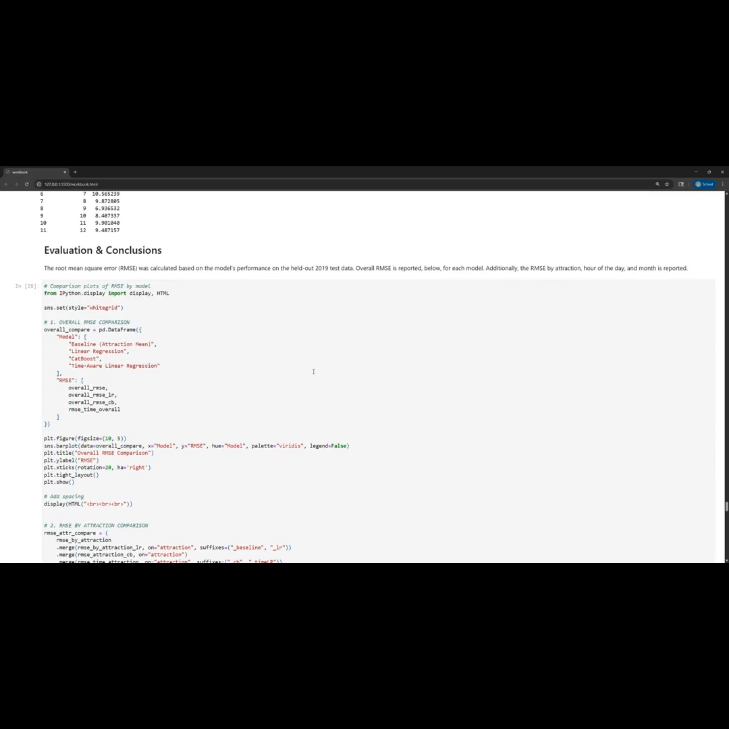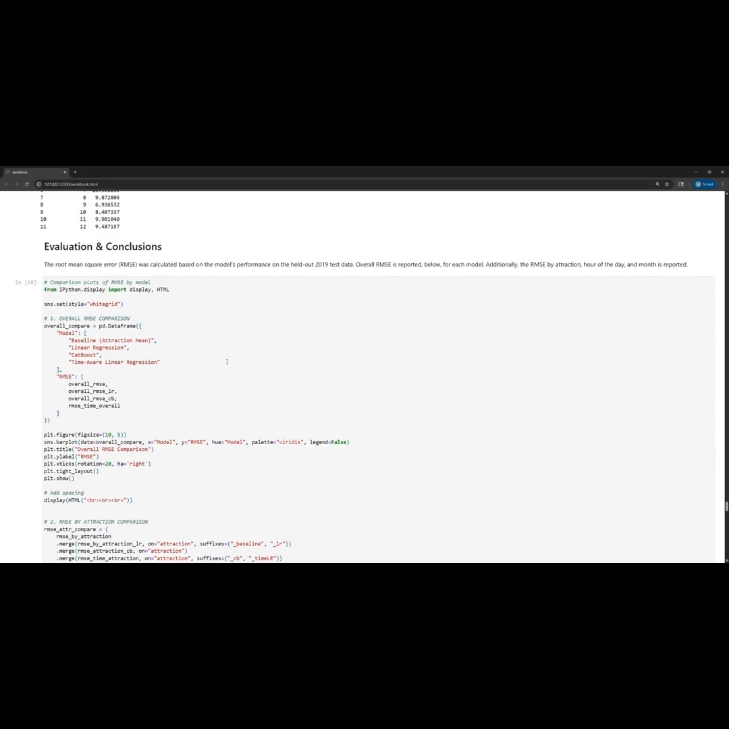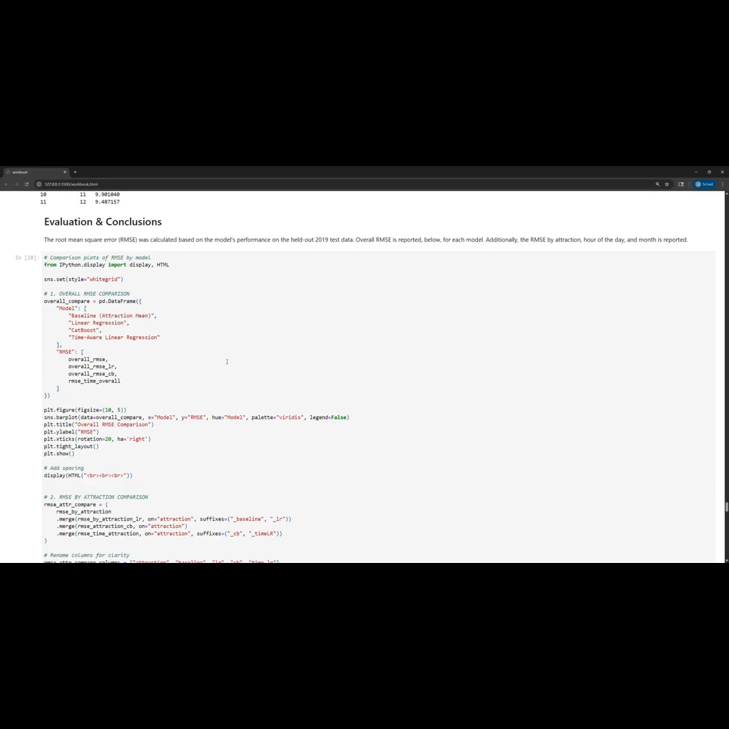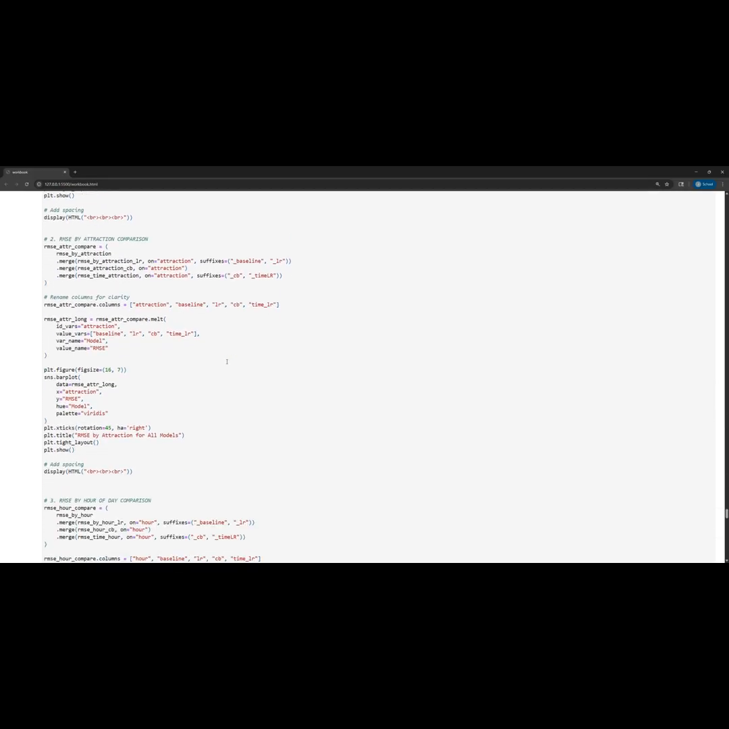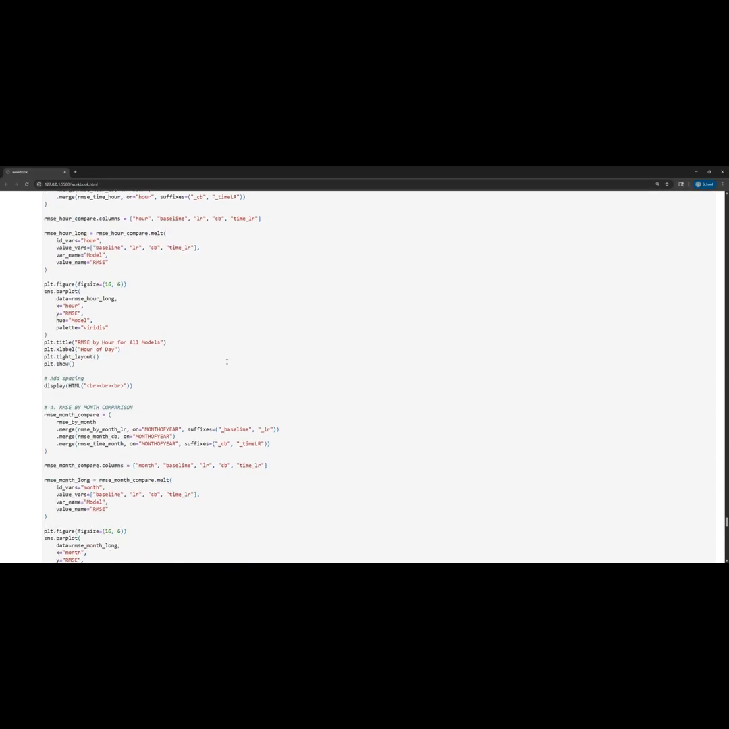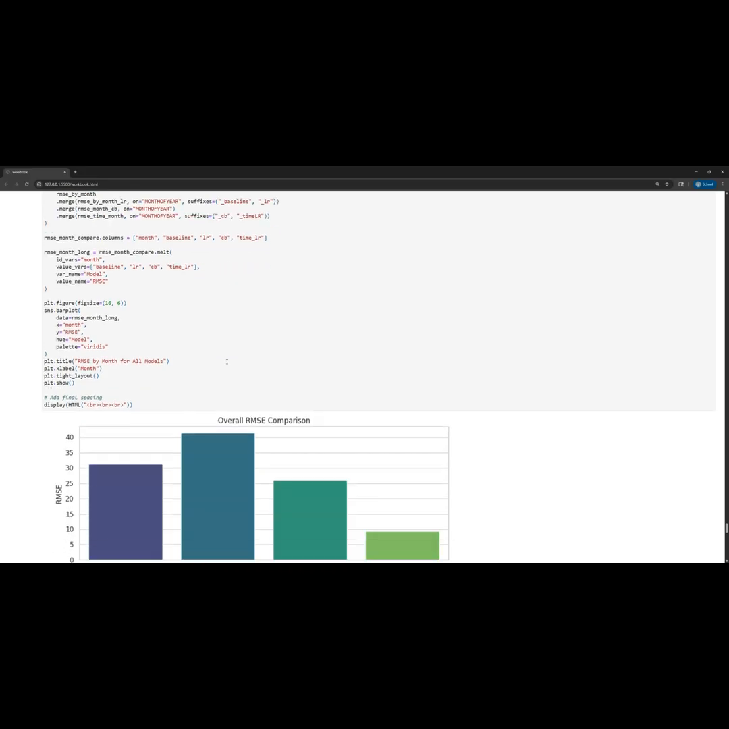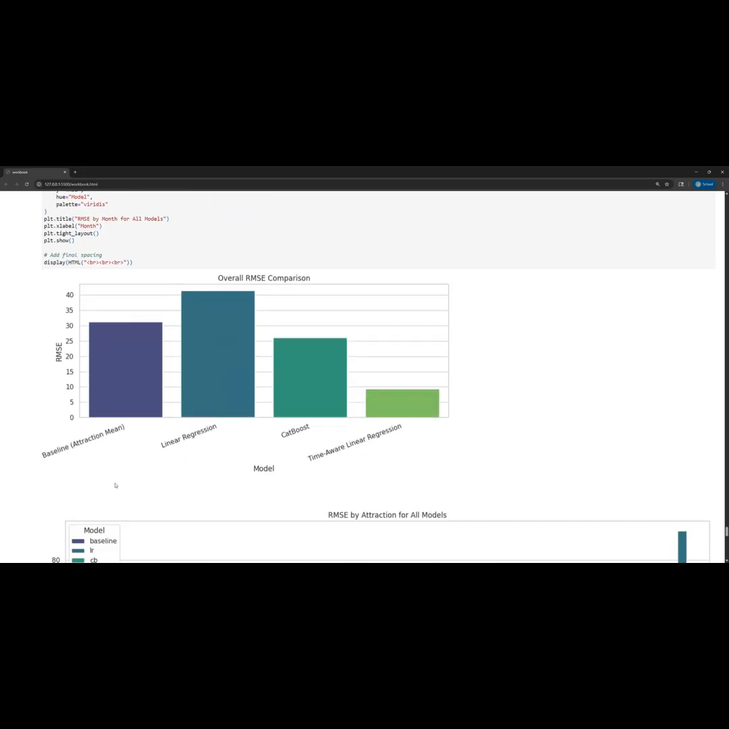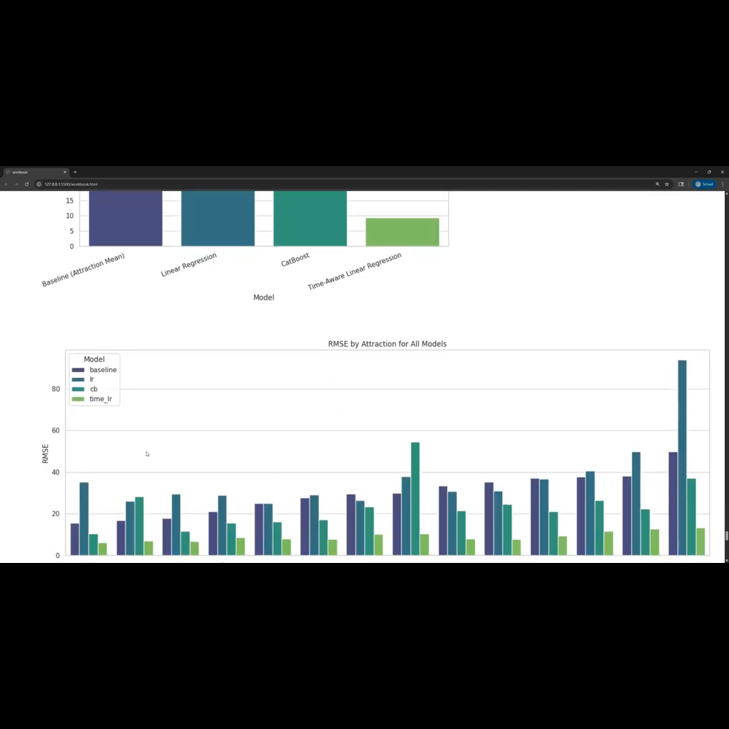And so if I scroll down to how I evaluated and made my conclusions, I used this code, Seaborn and Matplotlib, to plot all those RMSEs that I just calculated to get these plots. So you can see here, overall RMSE on the whole test data, the linear regression was the worst and the time aware linear regression was the best.